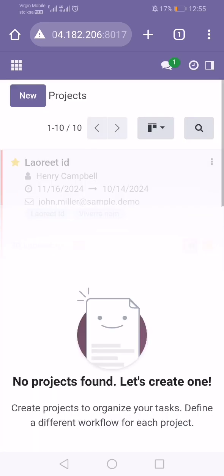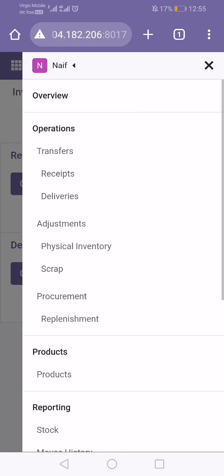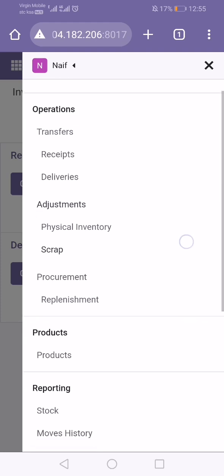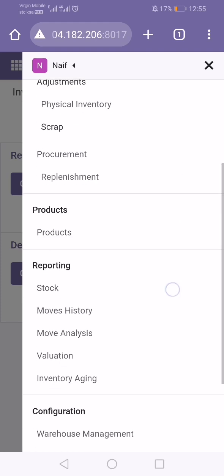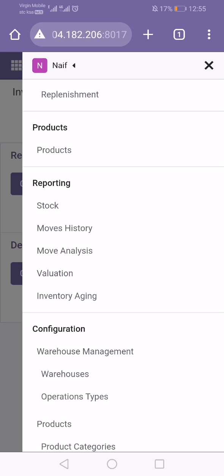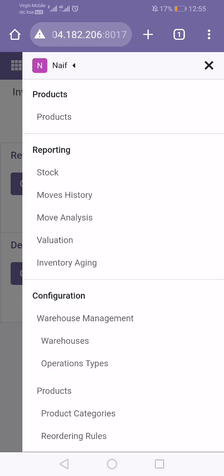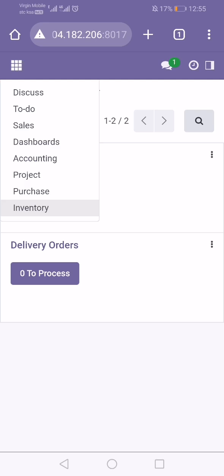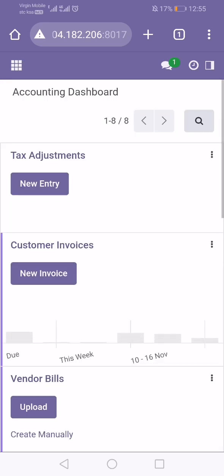Also if you go to project, then you can create a new project here. For example, if you have some project, you can add it here. And from inventory you will manage your full inventory process. For example, if you want to transfer something internally, or you receive or you deliver any product, your stock move history, that means from one place to another place, how much product goes or comes, everything you can manage from this one platform. So it is very flexible, and we can increase features based on your requirement.